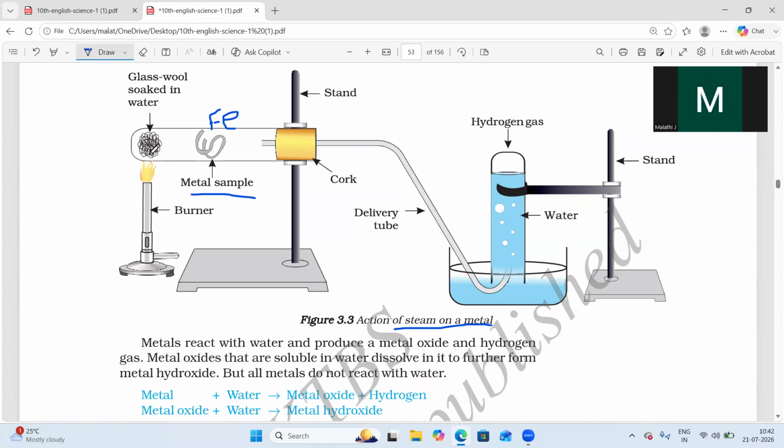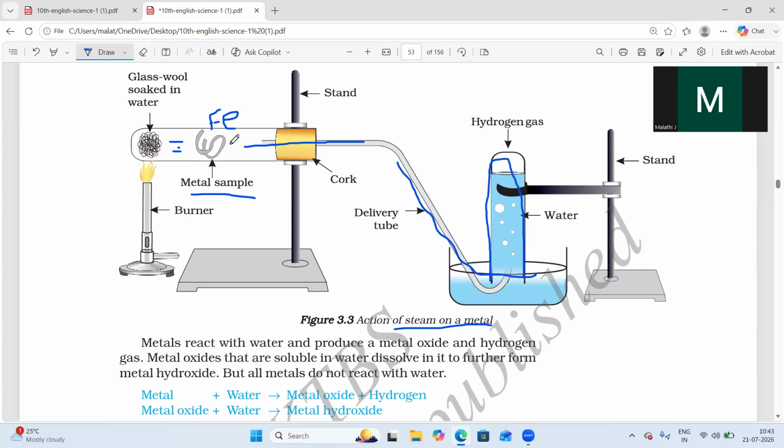You start heating, so you will get evaporation of water in this pool. Here you will get water vapor, meaning steam. This metal will react with this steam. Here you have to take a delivery tube, put that delivery tube into the soap water solution, and keep one inverted test tube in that soap water solution.